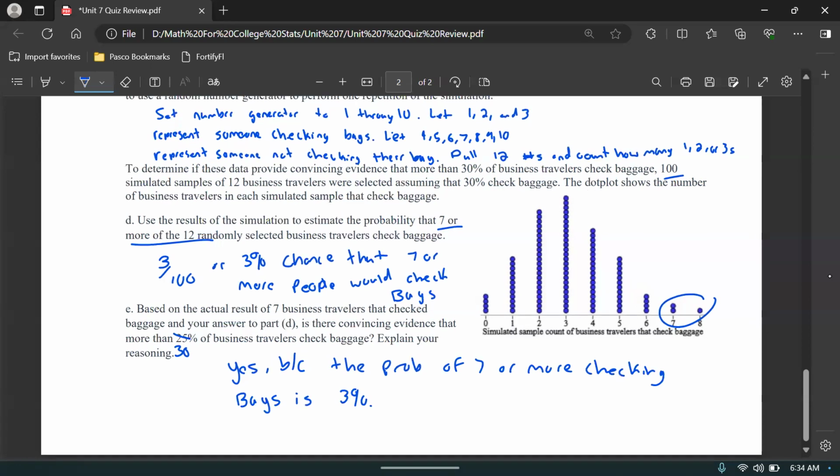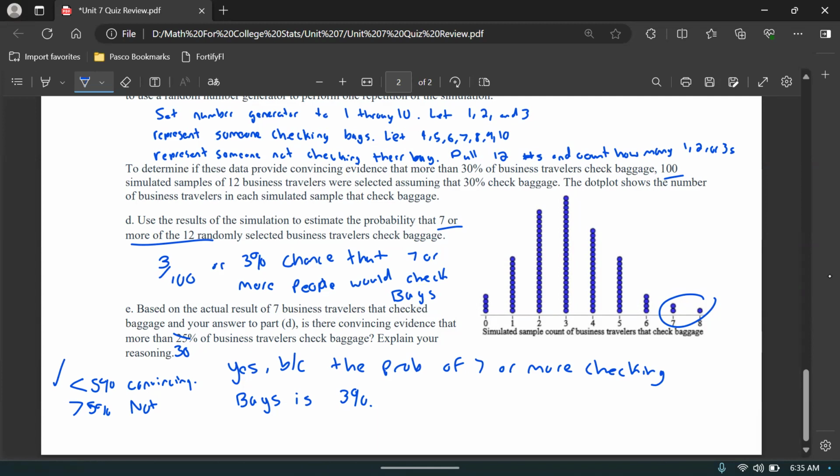Remember, if it's less than 5%, it's convincing evidence. If it's greater than 5%, it's not. Okay. So you have to remember that. It's under the 5%, it's less than 5%. So it's convincing evidence that it's really larger than 30%. It's not exactly 30% of business travelers. We're convinced that, well, it's probably more than 30% of business travelers who check their baggage.